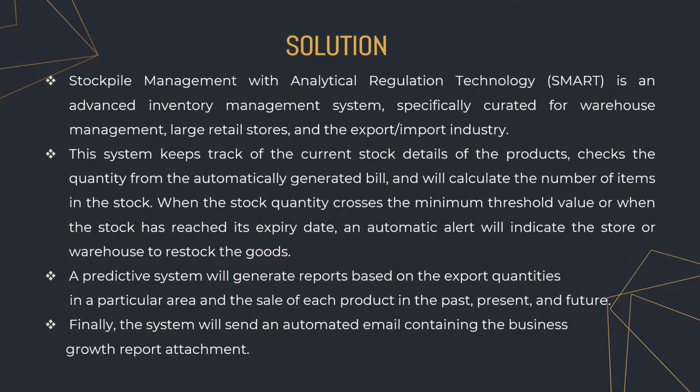When the stock quantity crosses the minimum threshold value or when the stock has reached close to an expiry date, an automatic alert will be indicated to the store or the warehouse to restock these goods. A predictive system will generate the reports based on the export quantities in a particular area and the sale of each product in the past, present, and the future. Finally, the system will send an automated email containing the business growth report attachment, which should further help improve the businesses and give a better solution in future.